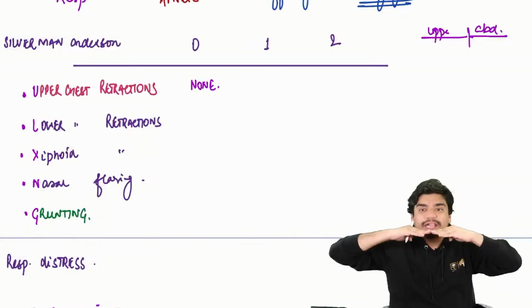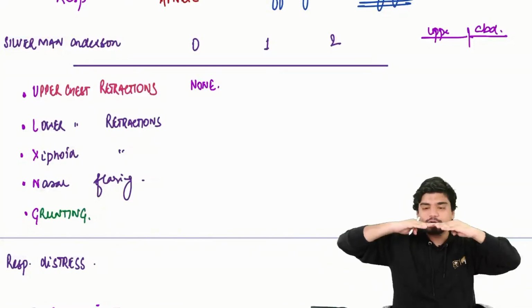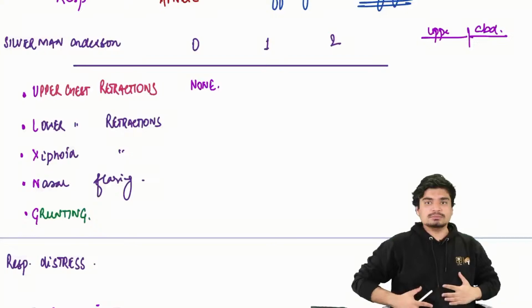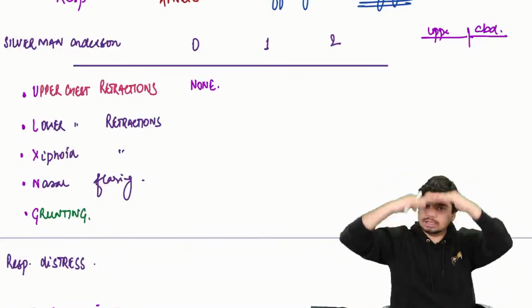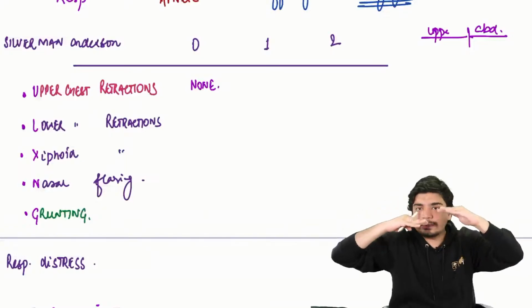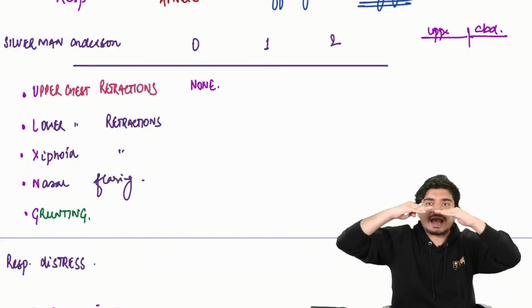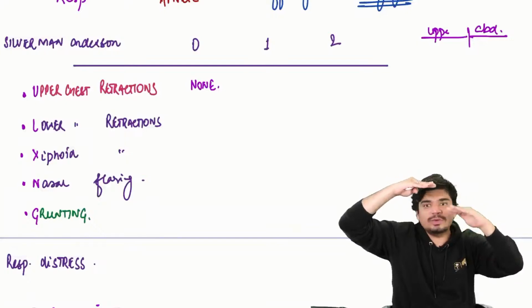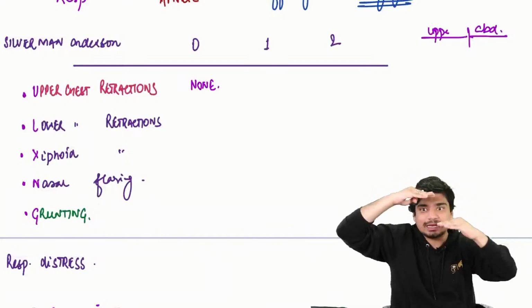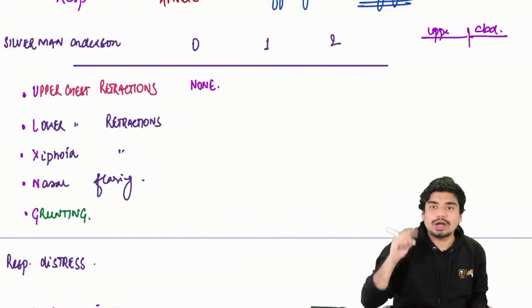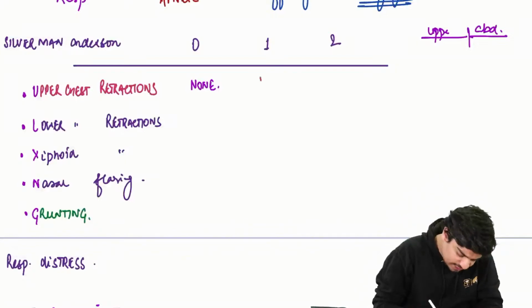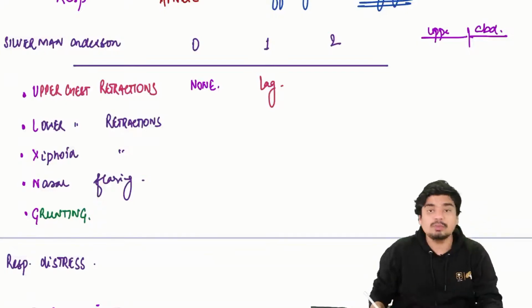Normally when we breathe, the abdomen moves up and the chest also moves up together. If there is some pathology in the chest, the abdomen will move up but the chest will lag behind. If there is a lag, you will give a score of 1.